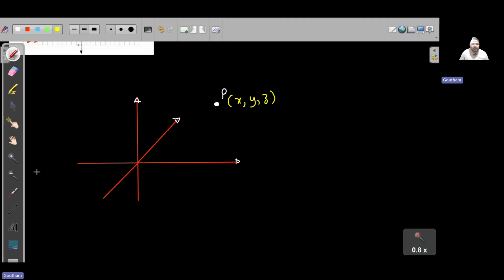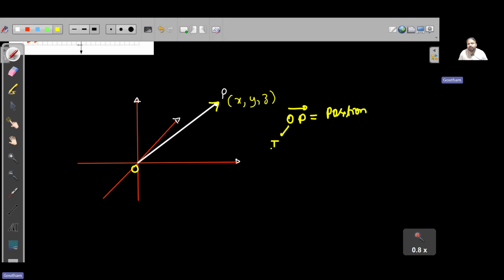Now, sir, there is a beautiful line drawn from here. This is my vector OP, where O is the origin as well as the initial point. Such a vector we call a position vector.